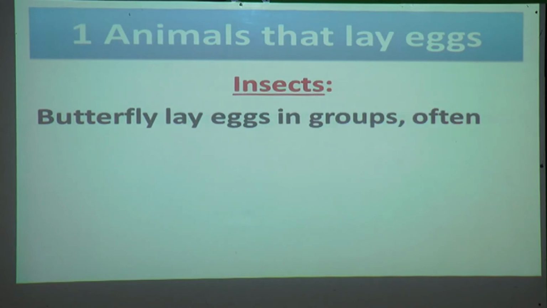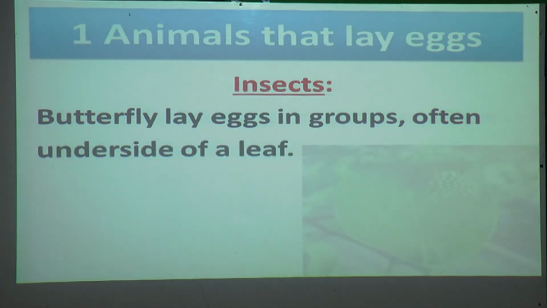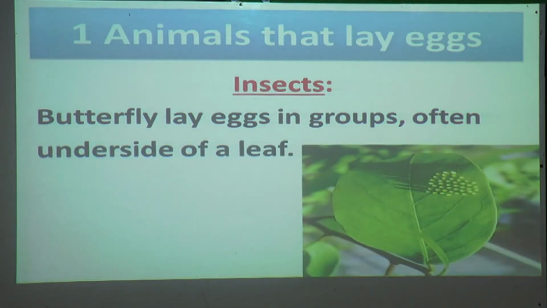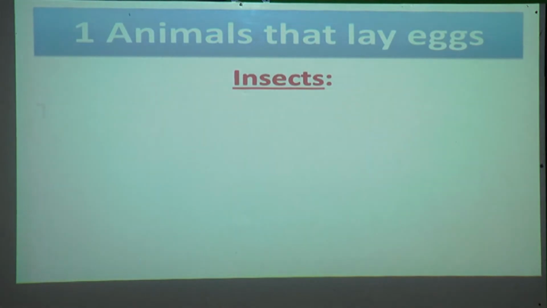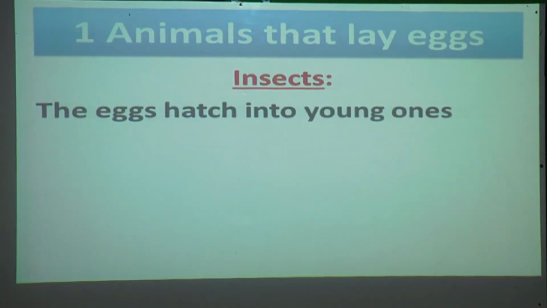Butterflies lay eggs in a group, often on the underside of a leaf. The eggs hatch into young ones called larvae.